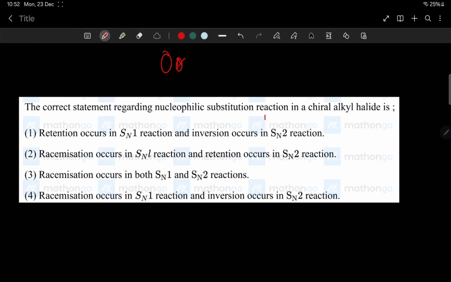Yes, you can read. The correct statement regarding nucleophilic substitution reaction in a chiral alkyl halide. Retention occurs in SN1 reaction and inversion occurs in SN2 reaction. Look, SN1 reaction means what?